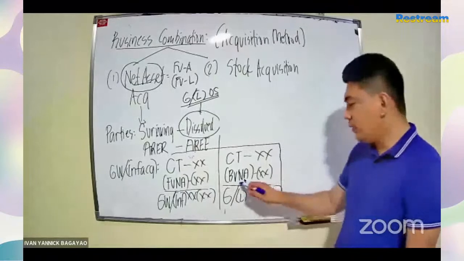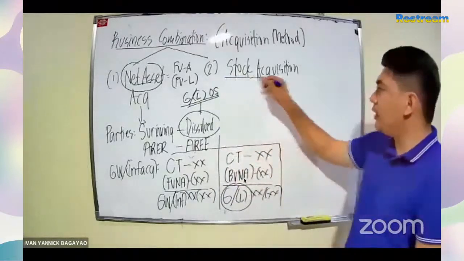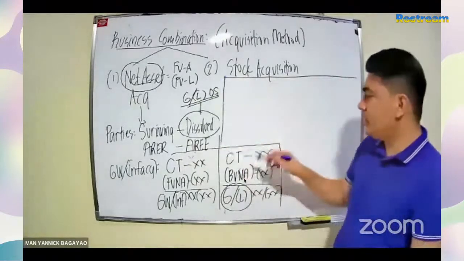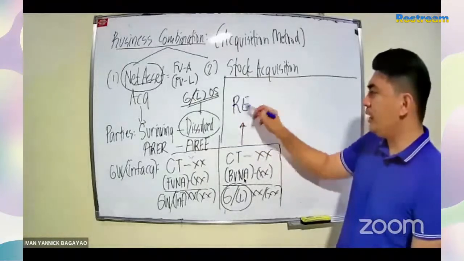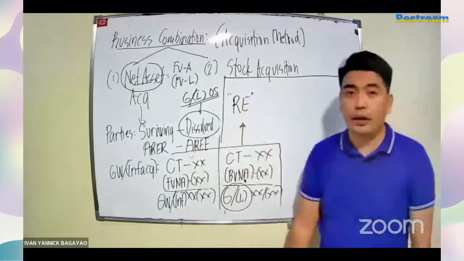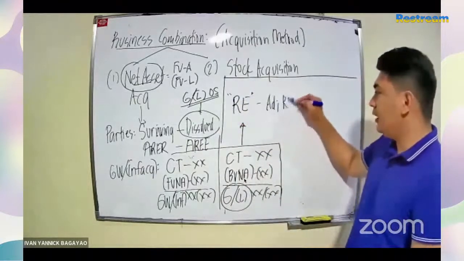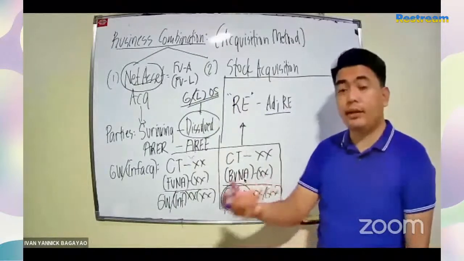Then definitely, itong gain or loss on sale na ito, since dissolved po siya, this gain or loss will be closed to your RE, yung retained earnings po ng acquiree. Siyempre, ang RE, capital yan, so credit ang normal balance.